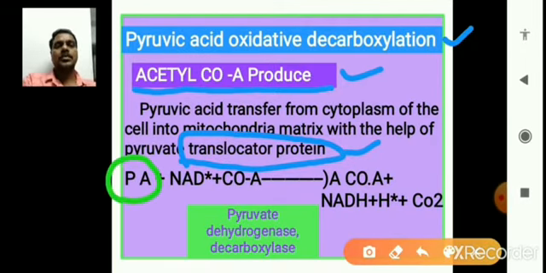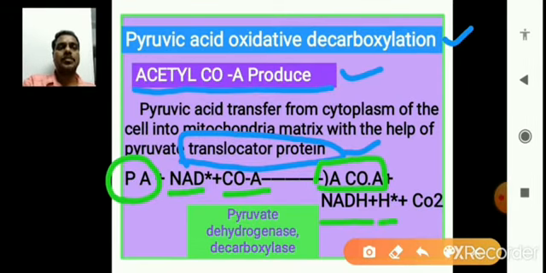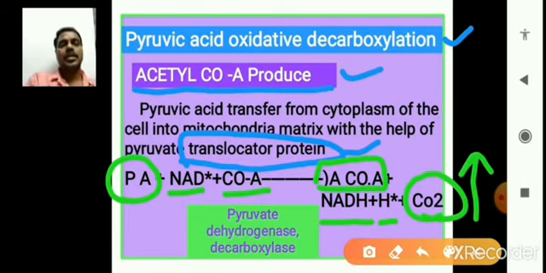And also you can observe here that the pyruvic acid, with the help of NAD+ and with the help of coenzyme A, is formed as acetyl coenzyme A. NADH and H+ are formed, and CO2 is released. So in this reaction NADH and H+ are formed, CO2 is released, and acetyl coenzyme A is formed.